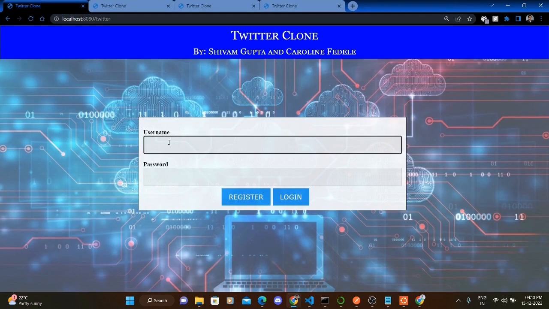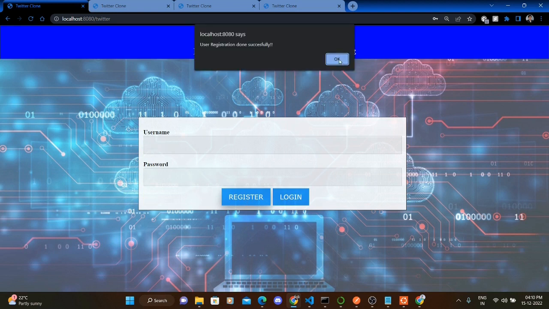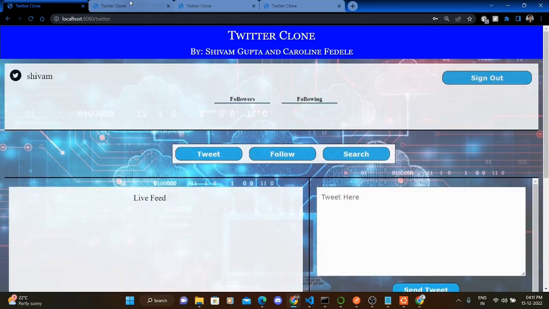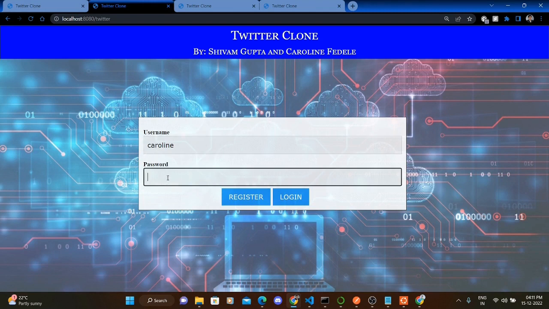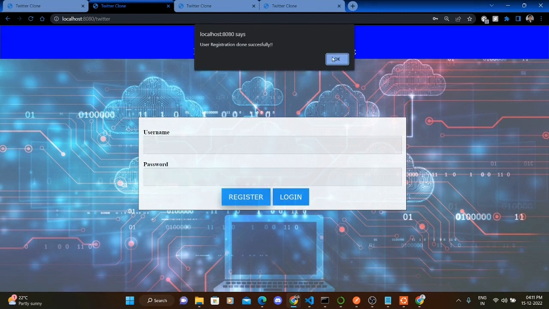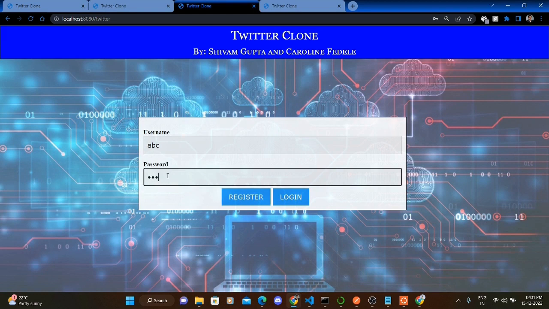So first of all, I'll enter my name Shivam, then the password. All the passwords are encrypted. Then I click on the register button, so it says registration done successfully, so I am registered. Now the second, Caroline, and then the password. All the passwords are saved through SHA-256 encryption, which will be demonstrated for the bonus part towards the end of the video.